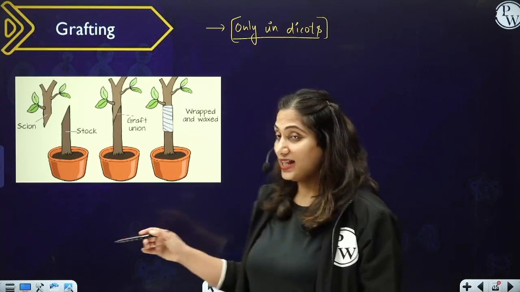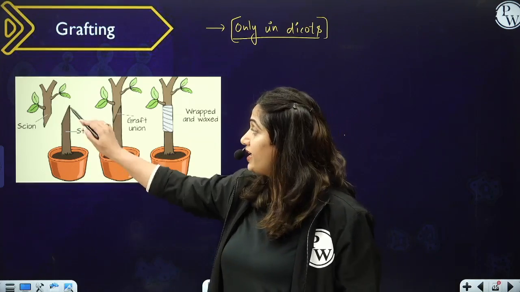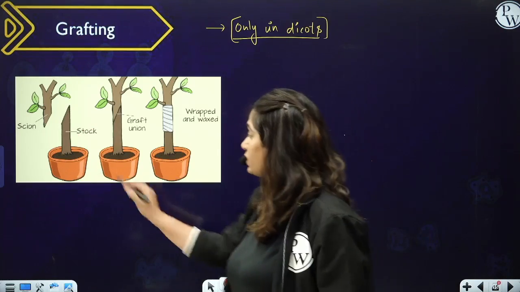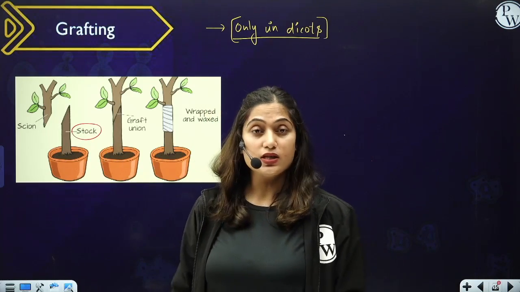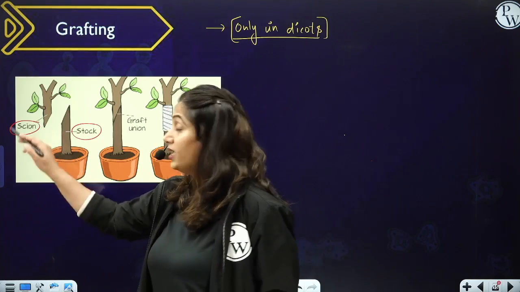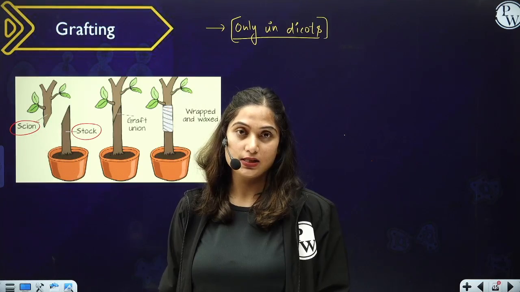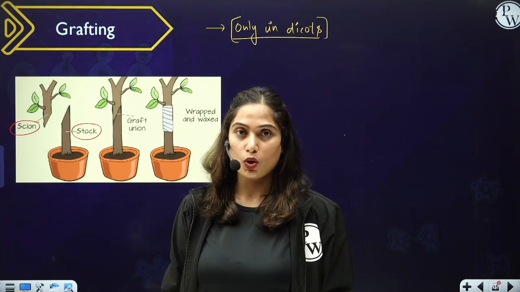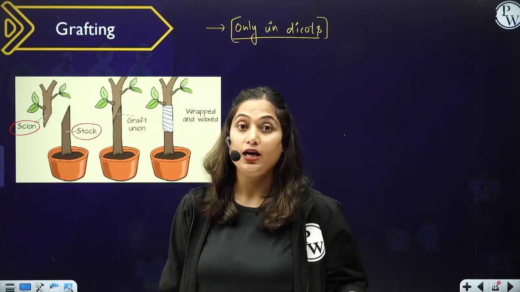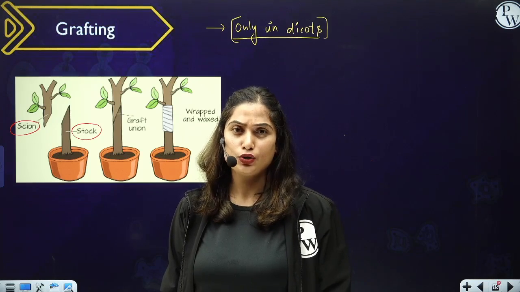So what we take in the method of grafting, we take a stock and a scion. What is a stock? A stock is a plant whose root system is very good. And a scion is a plant whose shoot system is good. Suppose I'm taking two mango varieties. One mango variety has a good root system and the other mango variety has a good shoot system.